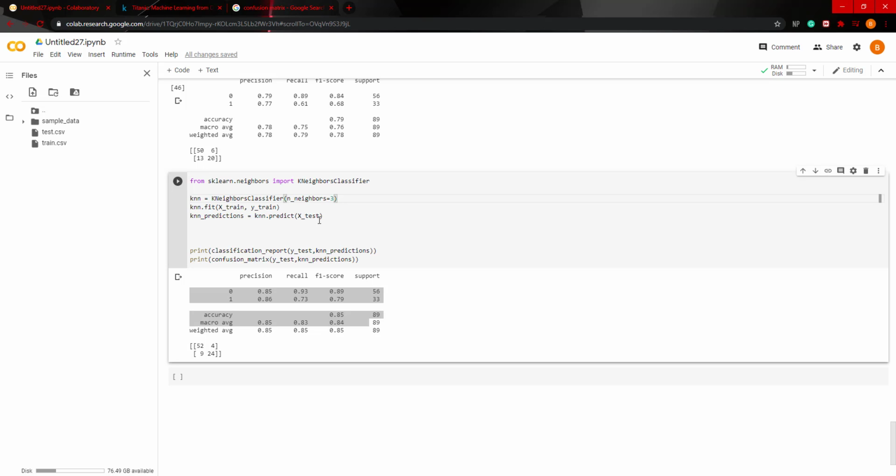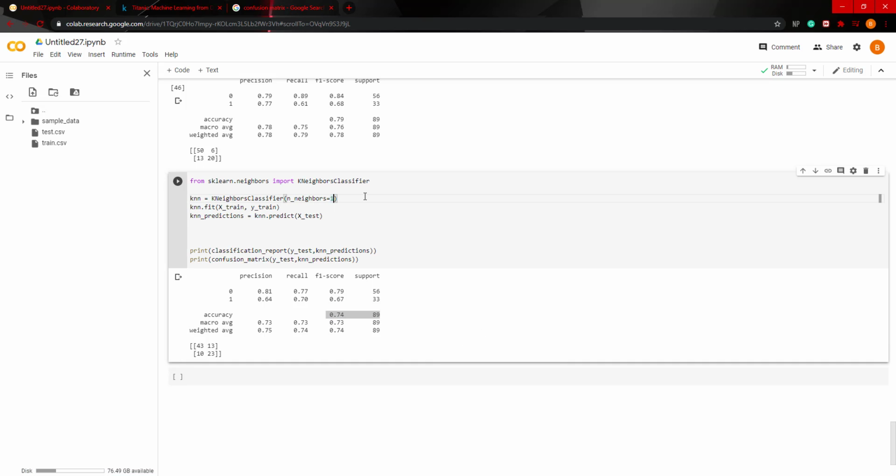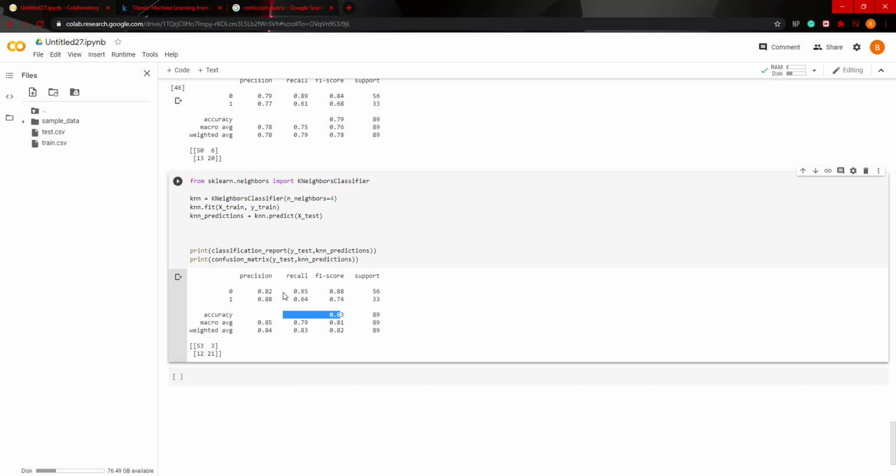And I know it doesn't make sense that much. I'm going to create a future video that explains this in depth, but I just want to show you the difference if we set the nearest neighbors to 1 and then we keep changing the number, and how we can automate this process for it to automatically pick the best one. So if we put 1, our accuracy drops to 74. If we put 2, it goes to 83%, it goes 3, it goes to 87%, and if we do 4, it goes back to 83% in terms of accuracy.